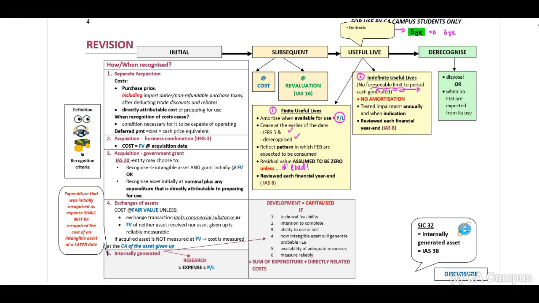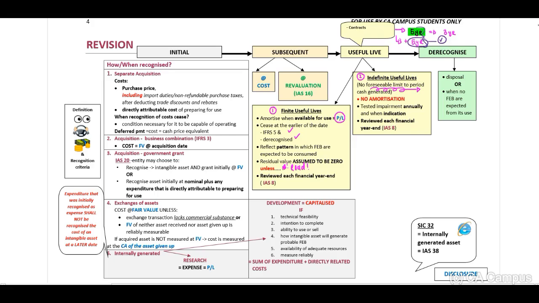When the contract indicates to us that the asset agreement can be renewed for an additional 5 years, you may only use this additional 5 years, guys, if there's evidence that this is going to happen.